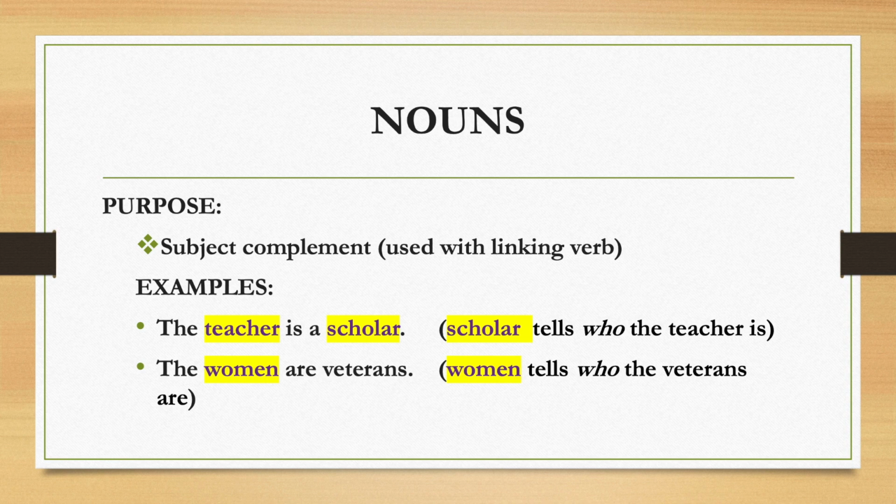In the next sentence, the women are veterans. Both women and veterans are nouns. The noun women tells who the veterans are. So women is the subject and veterans is the subject complement, okay?